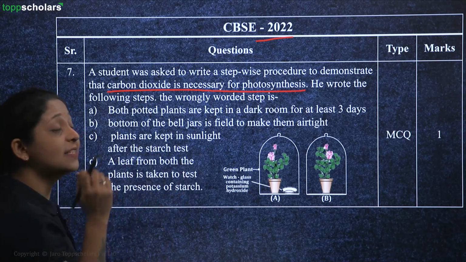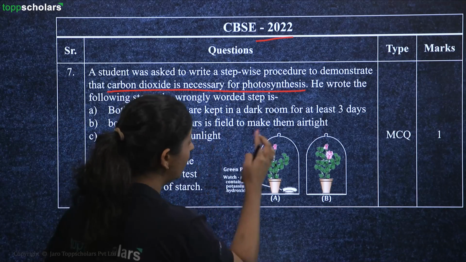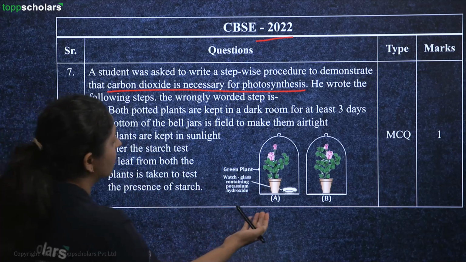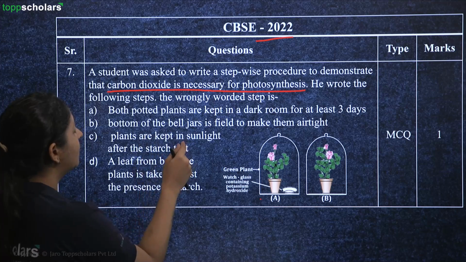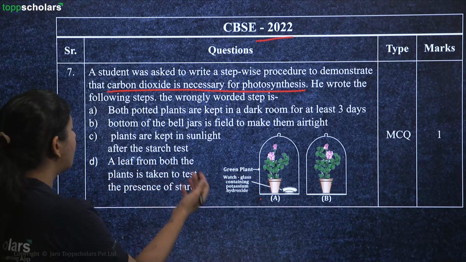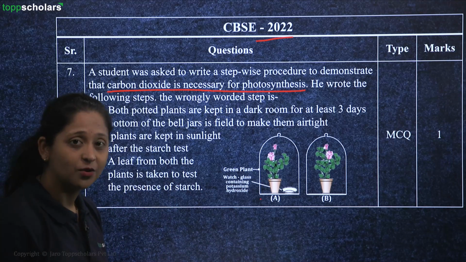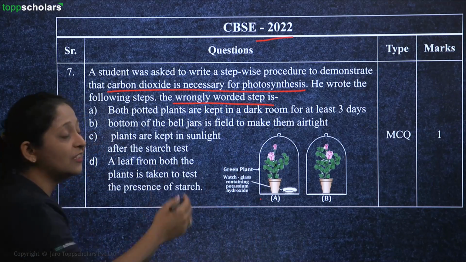The wrongly worded step would be: first, both potted plants are kept in a dark room for at least 3 days. The bottom of the bell jars is filled to make them airtight. Plants are kept in sunlight after the starch test, and a leaf from both the plants is taken to confirm the presence of starch. So you have to find out which is a wrongly worded step among these steps which are provided.